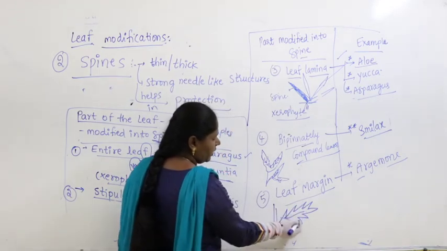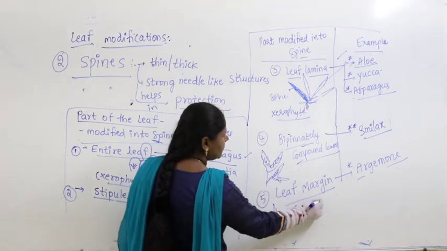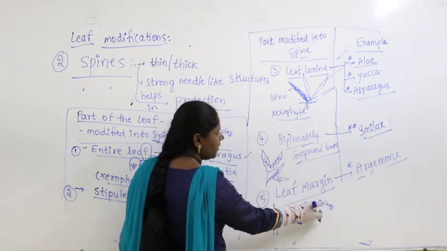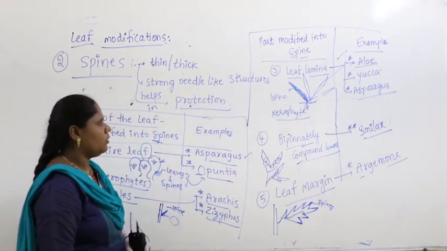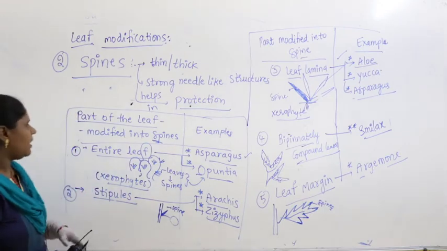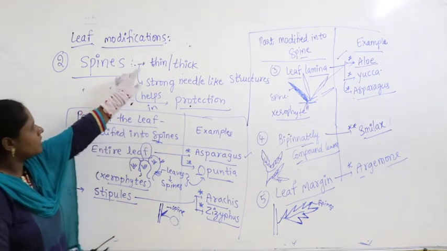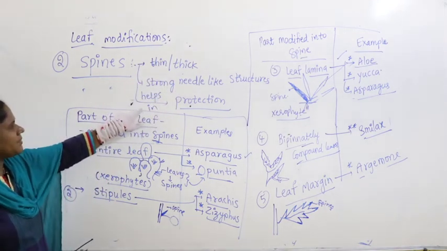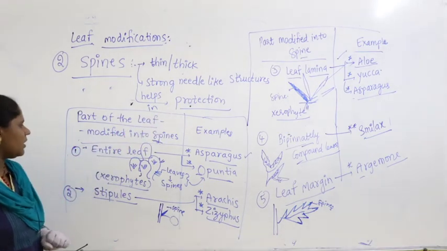So this is the leaf, this is the margin. The margin becomes sharp edges and these are nothing but spines. Leaf margin modified into spines you find in the case of argemone. So here a part of the leaf gets modified into spines. What are spines? They are thin or thick, strong needle structures that help in protection from grazing animals, right?